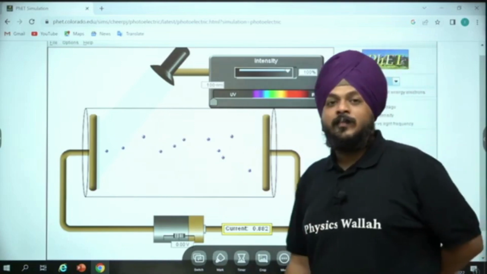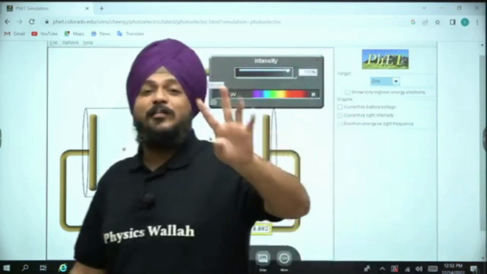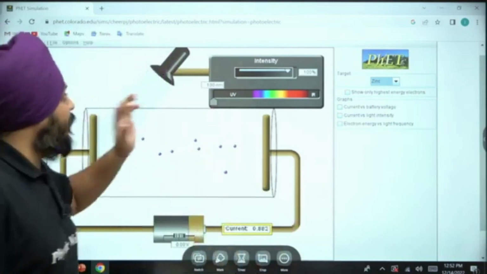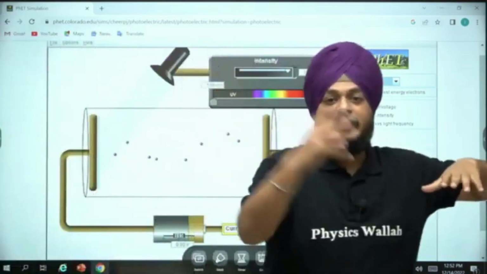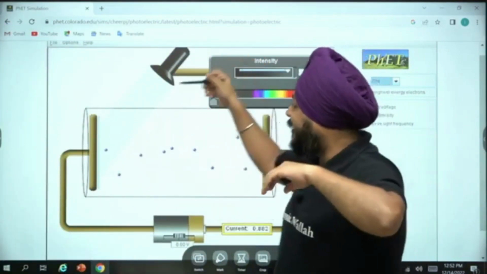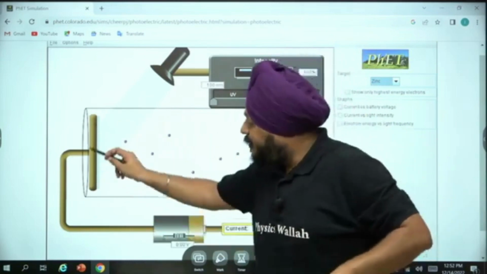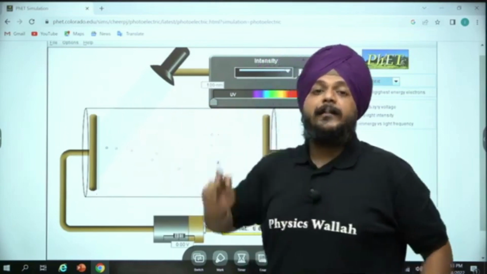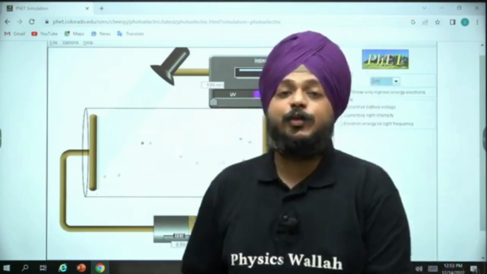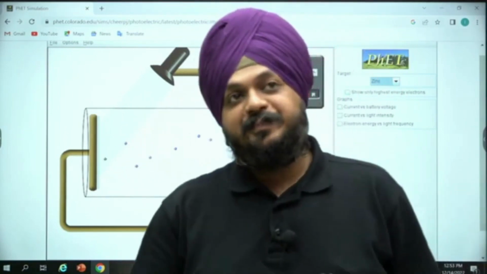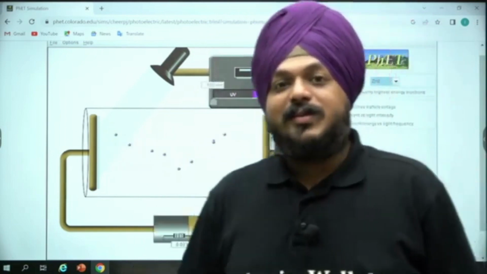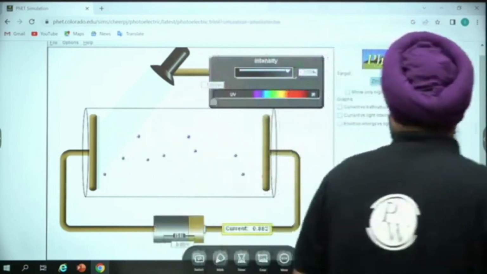Boom. So it means that two most important things are involved here. The first, the wavelength of the light that is used to be incident on this specific surface. And second important thing, the nature of the material that is used in this arrangement.